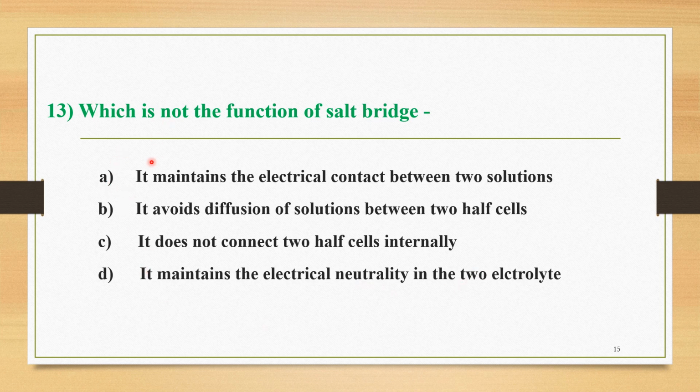If we carefully observe all four options, option A is a function of a salt bridge, option B is also a function, and option D is also a function. But option C is not the function of a salt bridge, because the salt bridge connects the two half cells internally. So option C is the correct answer, while the remaining three are functions of the salt bridge.